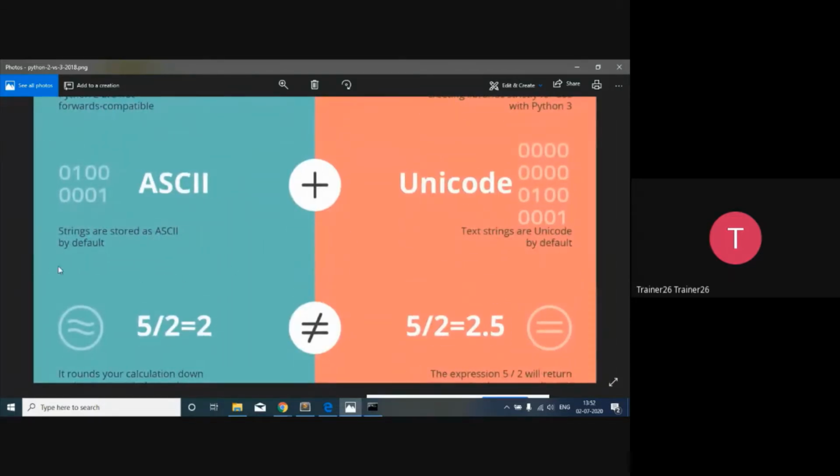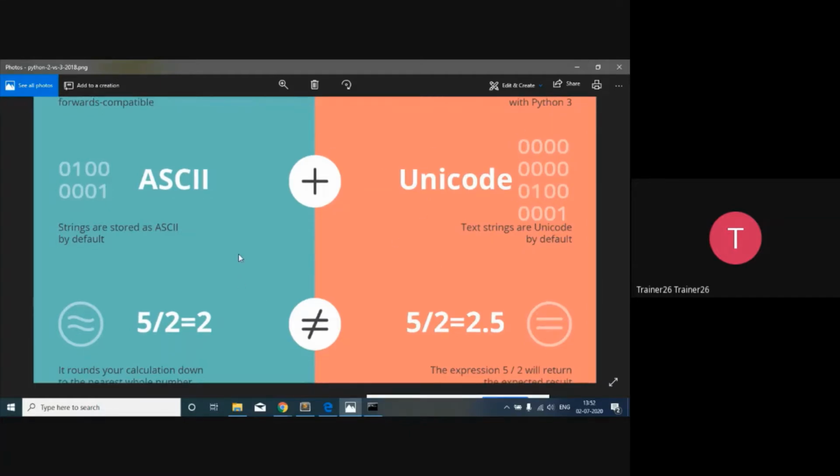In Python 2, the string is basically stored in the form of ASCII. So here there was only English support, but when we bring it to Unicode, you can see that we extend ASCII to the next level: Unicode, UTF-8, 16 and it goes on. So here support for many languages comes in. So Python 3 is going to support many languages.